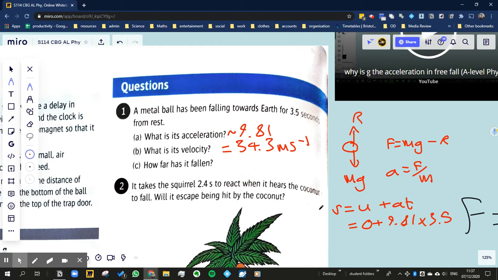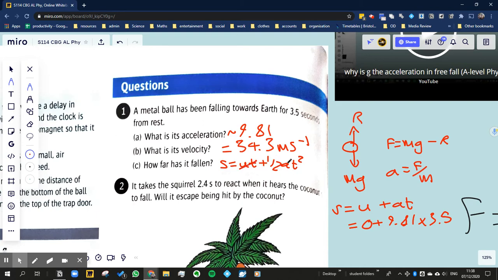Okay, how far has it fallen? Now we do want a different equation, don't we? We can now use any equation because we've got every variable apart from S. So I think probably the easiest one to use would be S is equal to UT plus half AT squared. And the reason for that is because that's going to cancel out because U is equal to 0.